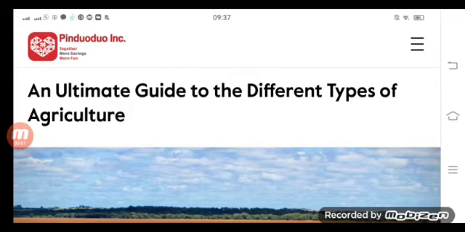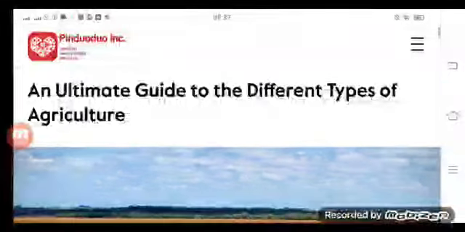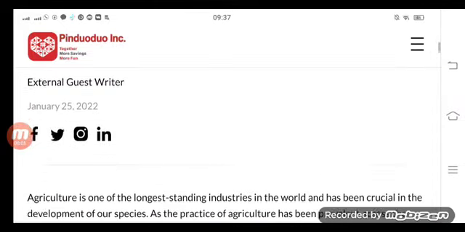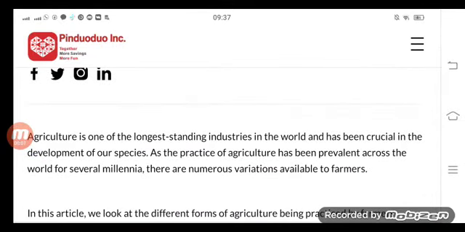An ultimate guide to the different types of agriculture. Agriculture is one of the longest standing industries in the world, and has been crucial in the development of our species.